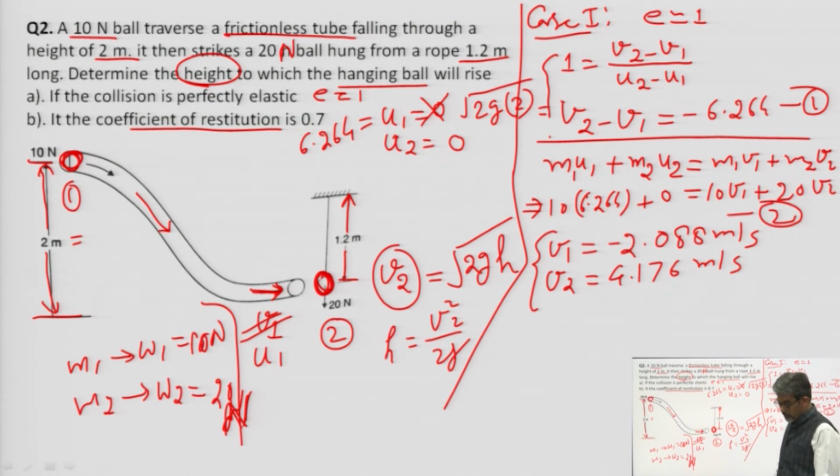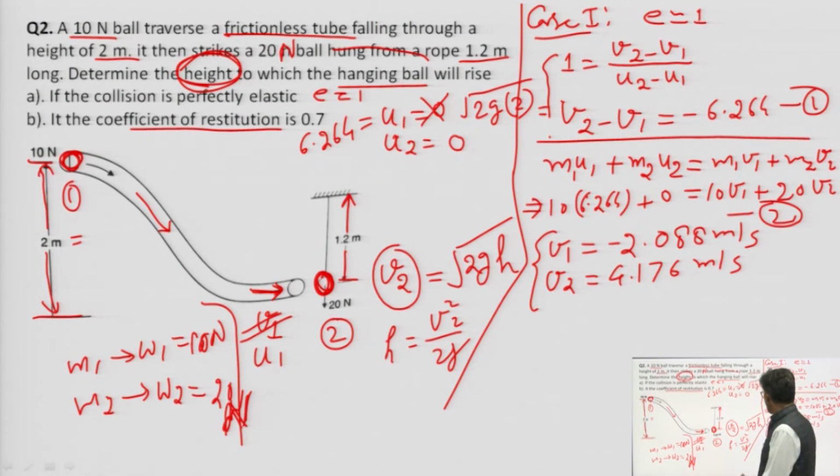Now we need to calculate the height to which the hanging ball will rise.